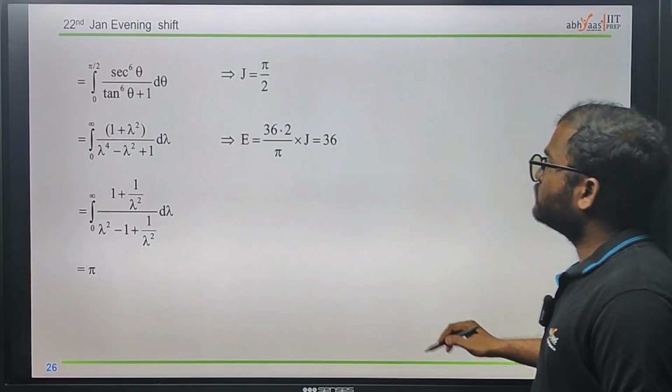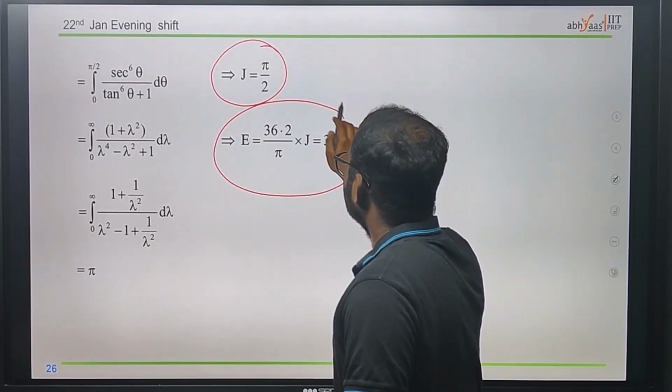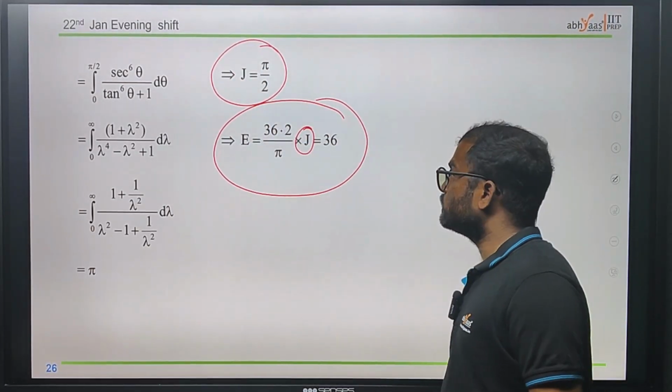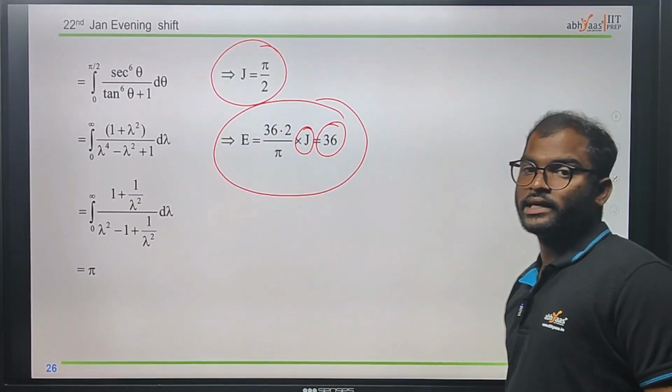Now we have j, therefore j equal to pi by 2, okay, and e equal to that, this already j, so therefore just substitute pi by 2 in place of this one, we will get the answer as 36.